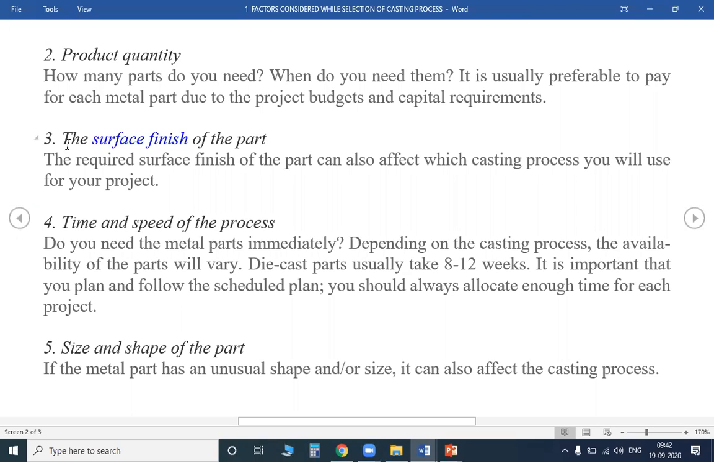The next one is the surface finish of the part. The required surface finish of the part can also affect which casting process you will use for your project. When the customer tells you, I want a piece which has a very smooth surface finish, it must have a tolerance of 0.05 mm. This type of surface finish has to be accepted.